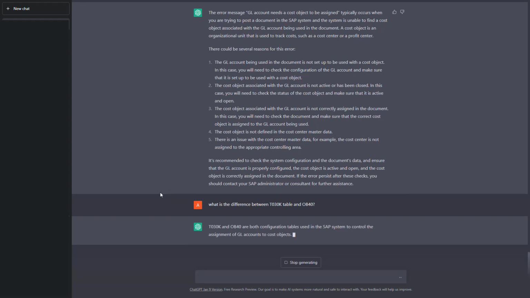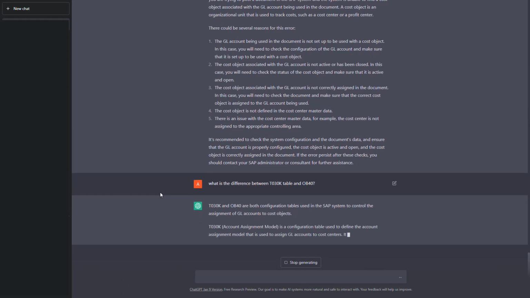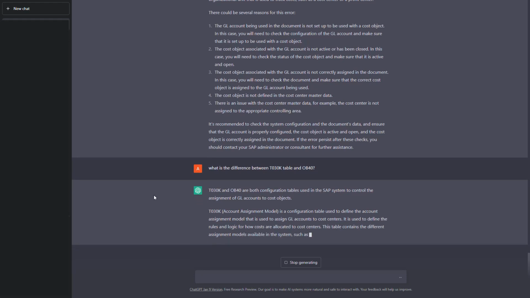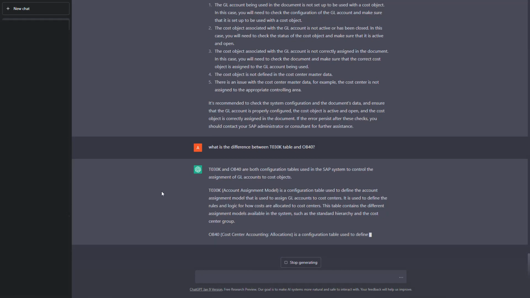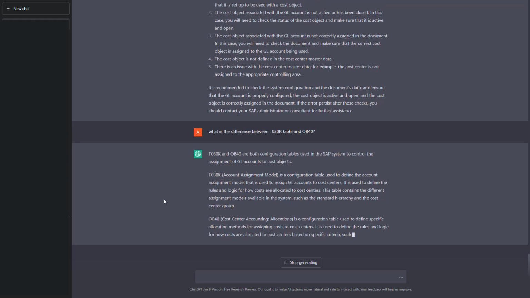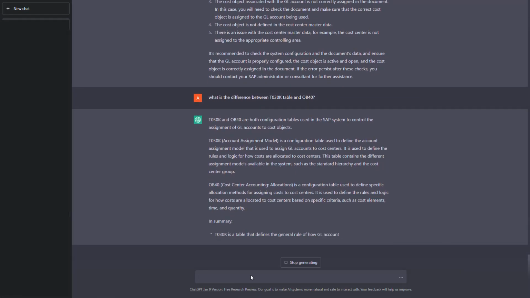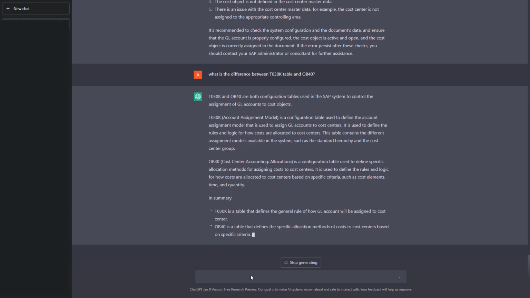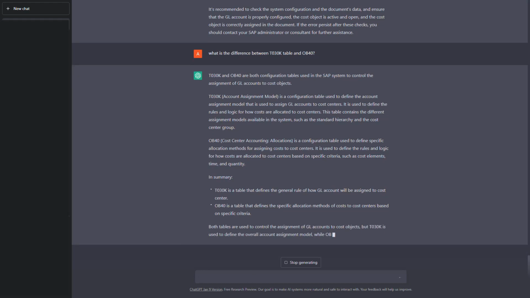Okay, it says T030K and OB40 are both configuration tables. Okay, that's not correct. And it is used in SAP to control the assignment of GL accounts to cost object. Okay, that's a blunder. Maybe ChatGPT is not getting the right answer here. It is not a table. Obviously, OB40 is not a table. OB40 is a configuration. And moreover, it is not something where we assign cost objects to GL accounts, but it is something where we assign tax codes to the specific GL accounts, or the transaction keys to the specific GL accounts. And there is no cost object assignment here.